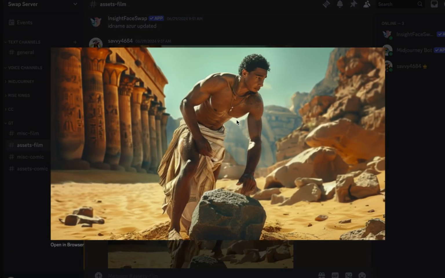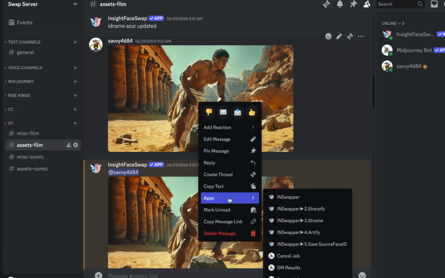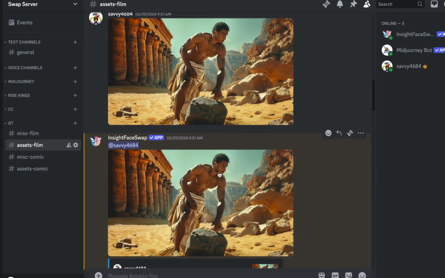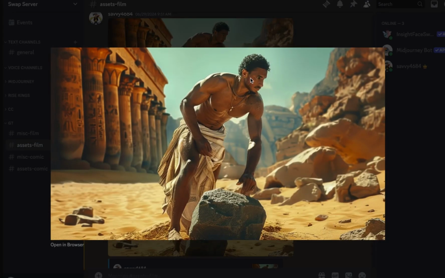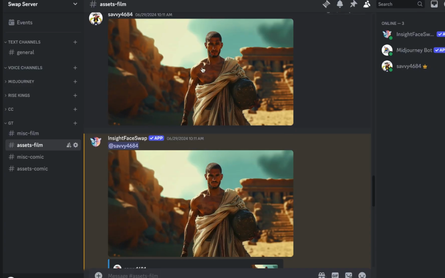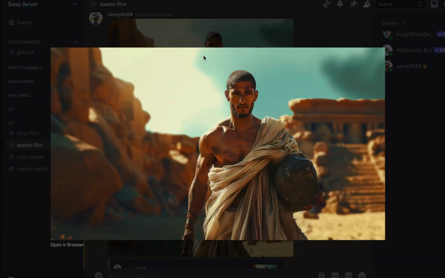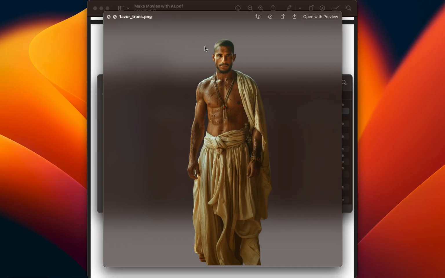And then what you do is you right click on this, and under Apps, you simply press on InSwapper. And within seconds, it will give you an image with the replaced face. It's not perfect all the time, but it gets pretty close, and this will give us even better consistency for the characters. For example, another image I had was this one here, and after using the face swapper, you can see that it looks more closely like our original character.